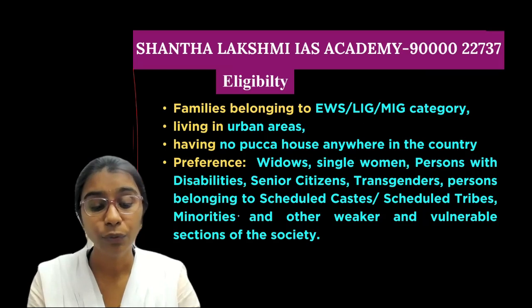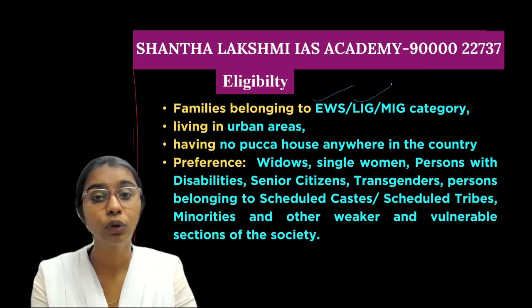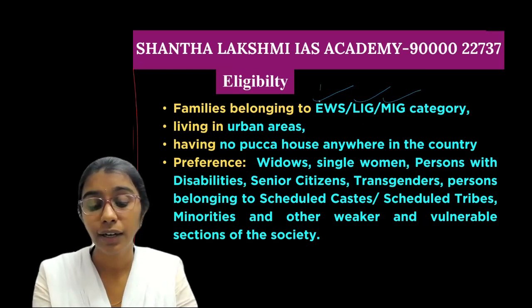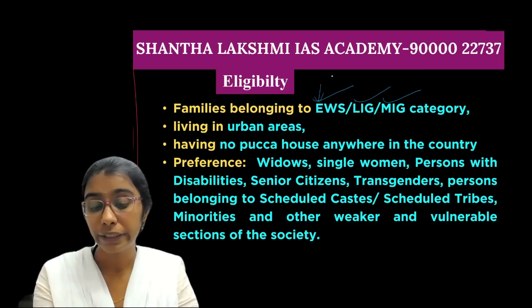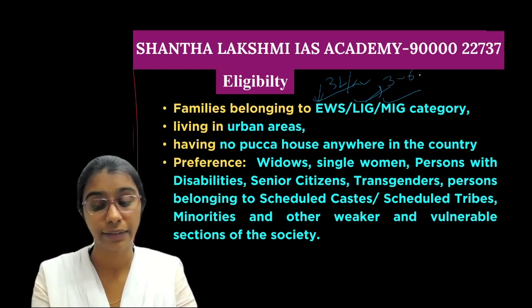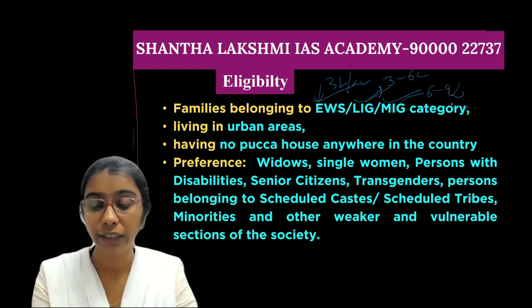Who are the eligible beneficiaries under this scheme? Families belonging to the economically weaker sections, low income group, and middle income group. Under the economically weaker sections, the annual income limit is 3 lakh per annum. Under the lower income group, it is 3 to 6 lakhs. And under the middle income group, it is 6 to 9 lakh income.